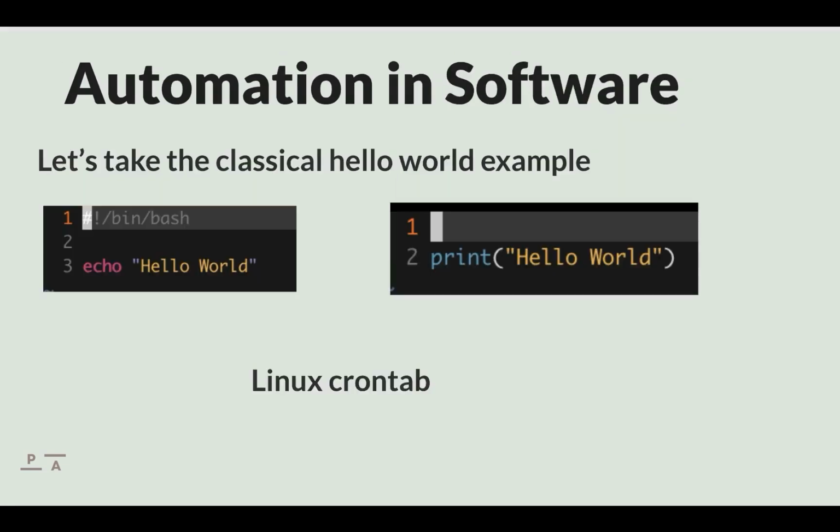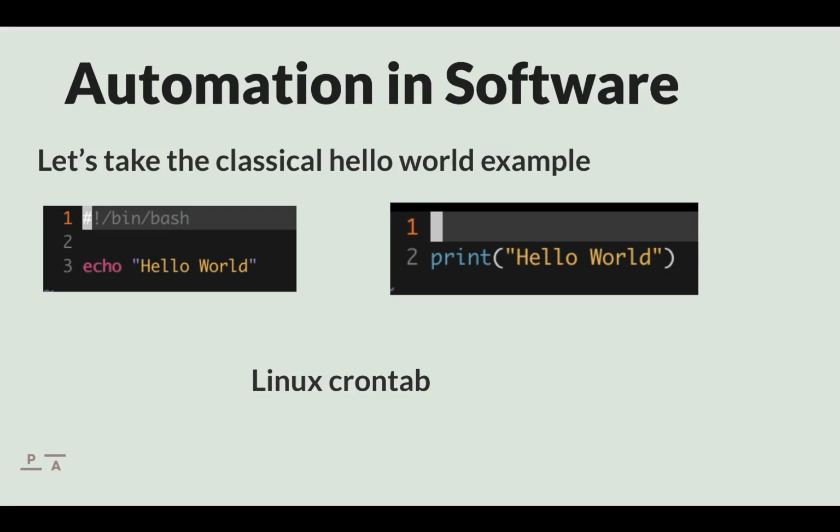In software, we can take the classical Hello World example. On the left here, we have the Hello World program written in Bash. We write echo hello world. If we run this program, it'll print to the console, hello world. On the right here, we have the Hello World program written in Python. If we run this, it'll print to the console, hello world.